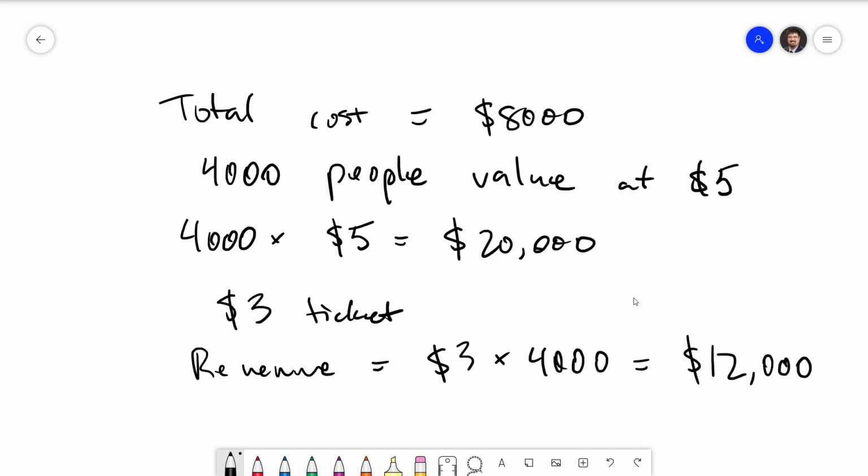Because public goods are not excludable, no individual person has an incentive to pay even if the price being charged is below their value for the good. The $3 ticket was lower than the $5 value, but there's no reason to pay if you can just watch for free. Therefore, private markets will fail to provide public goods.